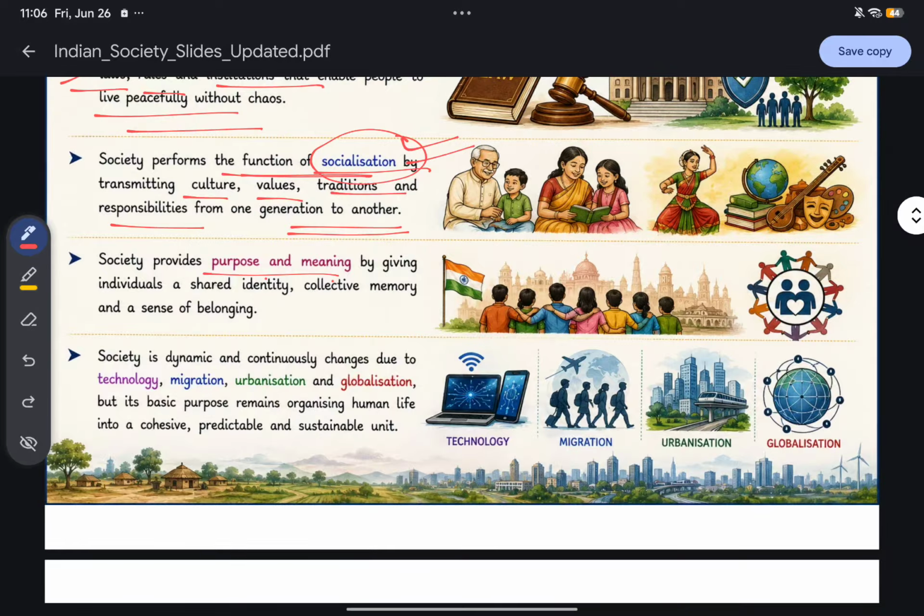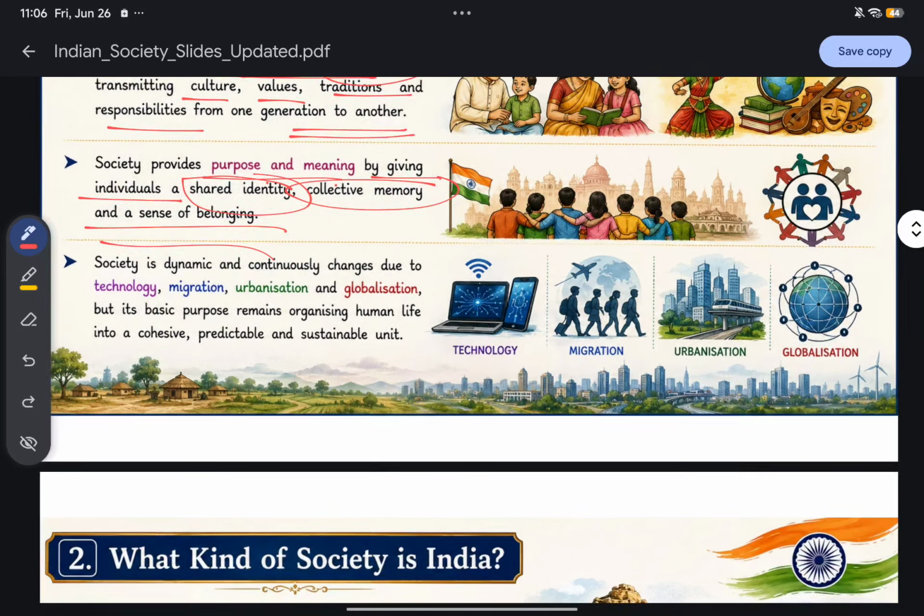Society provides purpose and meaning by giving what? Individuals a shared identity, collective memory, and a sense of belonging. Okay, these people are my people, so I should serve them. Okay, a sense of belonging.